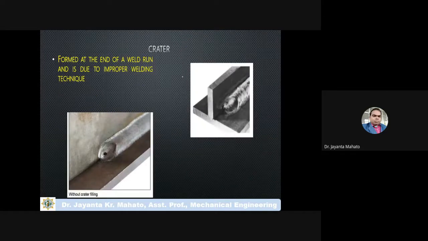Another is crater. So crater means this is formed at the end of the weld run, where you stop the welding process. You are starting from here and welding up to here, and whenever you stop the welding, at that end some improper weld forms, and this type of defect will form.